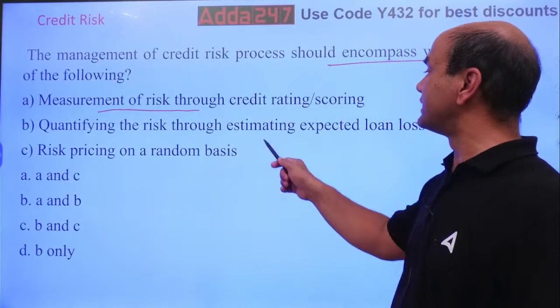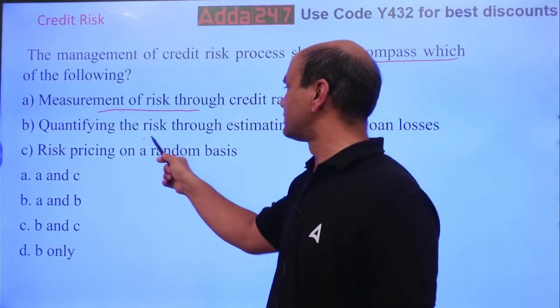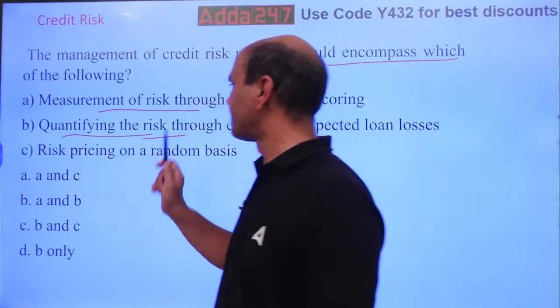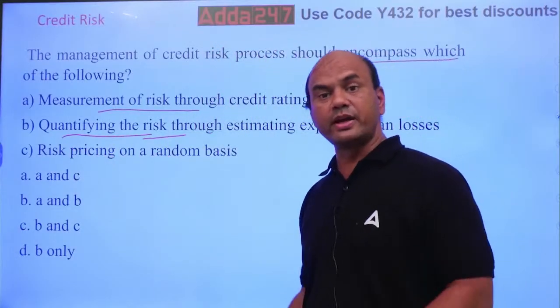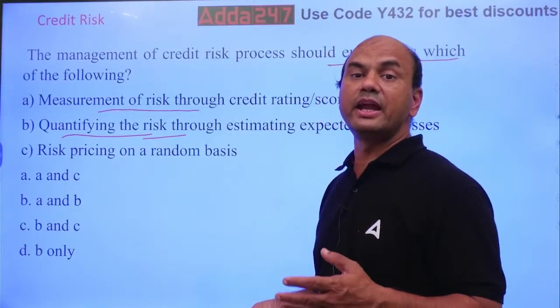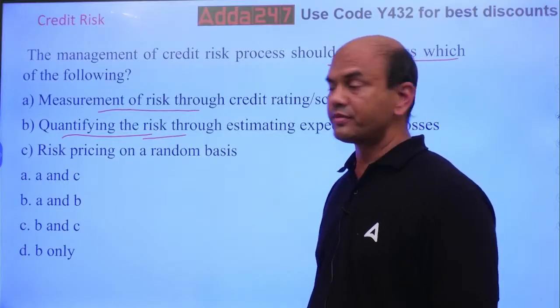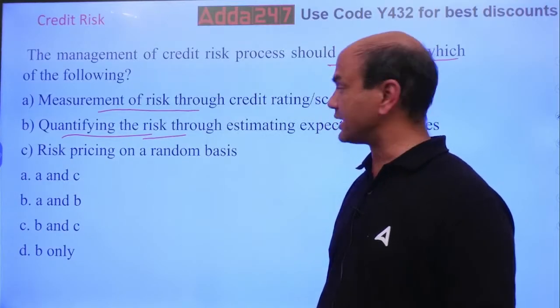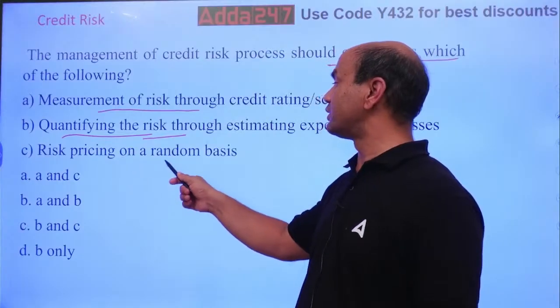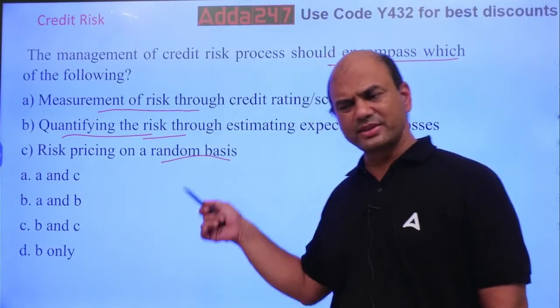Quantifying the risk through estimating expected loan losses. Quantification means finding what is the expected loss. We call it actually EAD, exposure at default. Third is risk pricing on random basis. What is random basis?